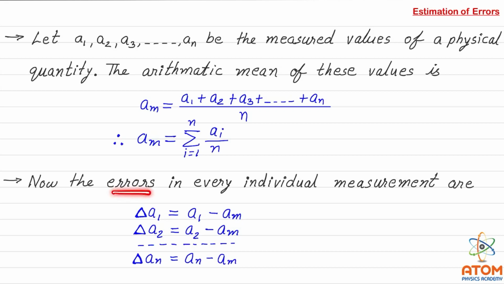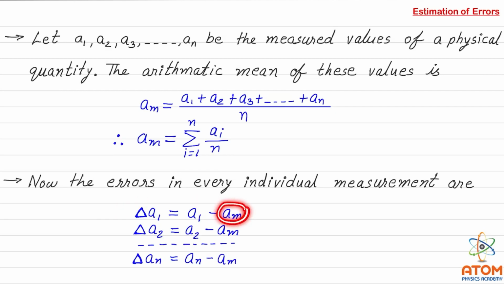Now the errors in the individual measurements are delta A1 equal to A1 minus AM. For the very first measurement, which came as A1, delta A1 is the error, because we have taken delta A1 as A1 minus AM.